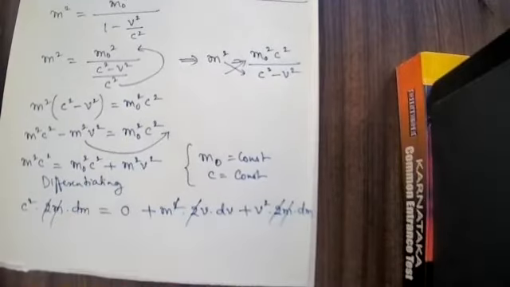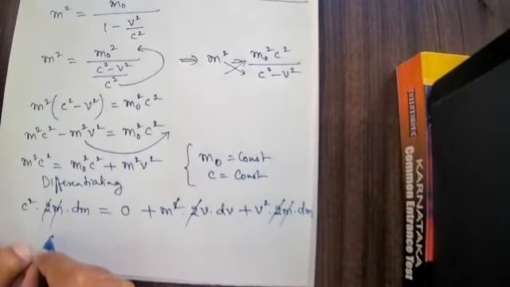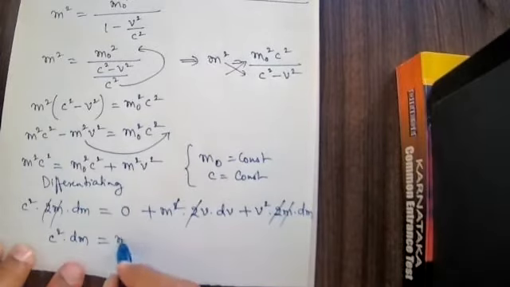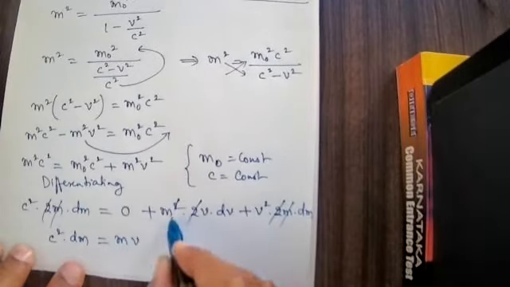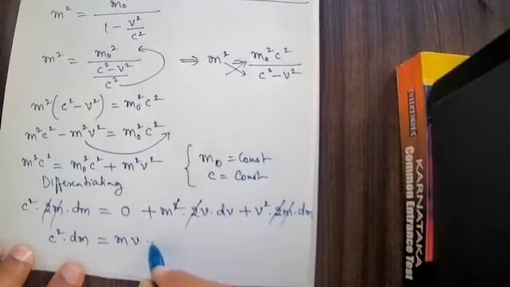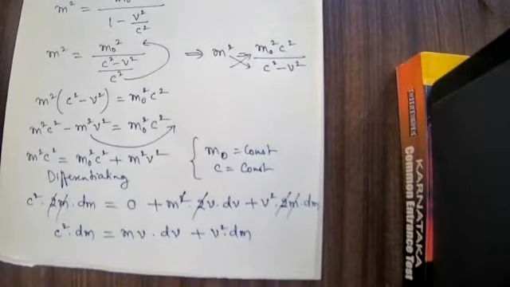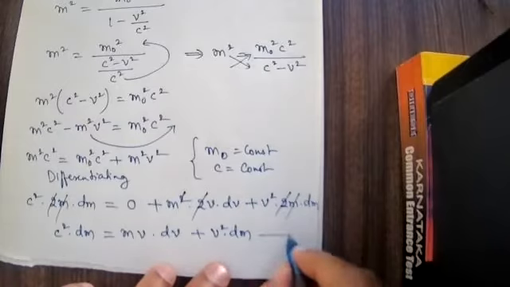Remaining thing: c square into dm is equal to m into v into dv plus v square into dm. You see that, v square into dm. I will take it as equation number 2.